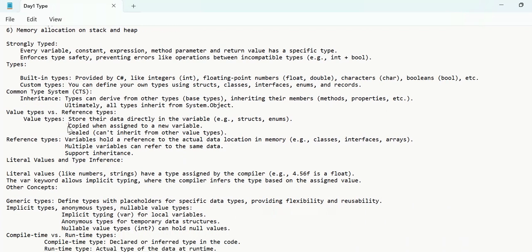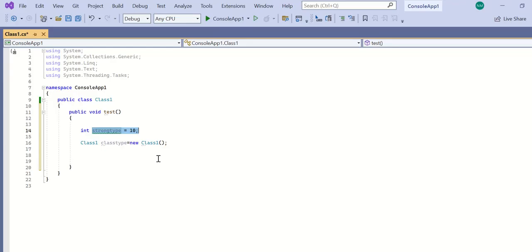So when you try to copy a value type, I'll give you more examples.